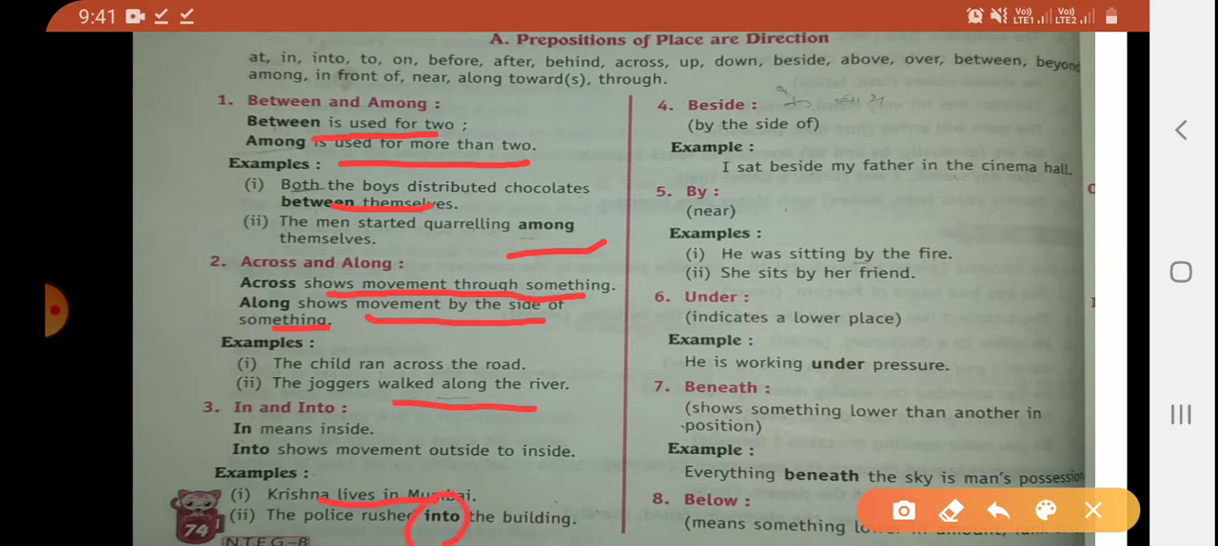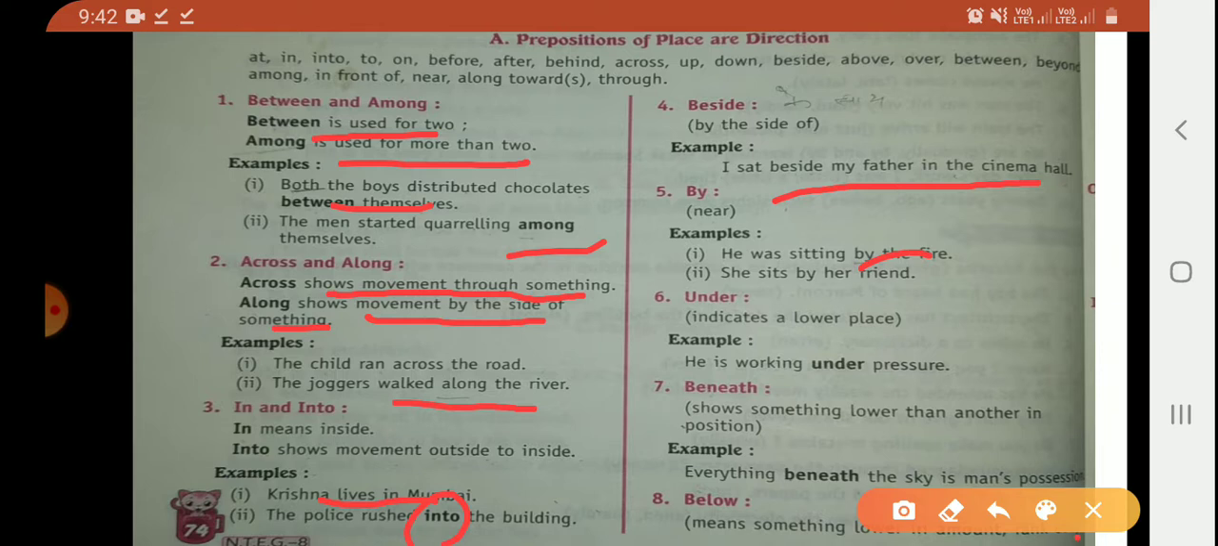Beside. Beside means by the side of, means के साथ. For example, I sat beside my father in the cinema hall, means I was sitting by the side of my father. By. By means near. For example, he was sitting by the fire. By the fire means he was sitting near the fire. Next example is, she sits by her friend, means she is sitting near her friend.